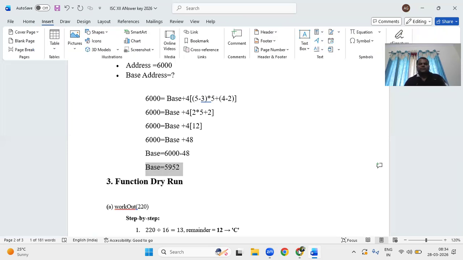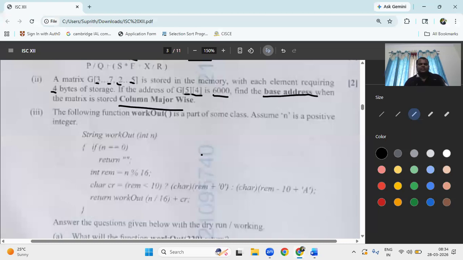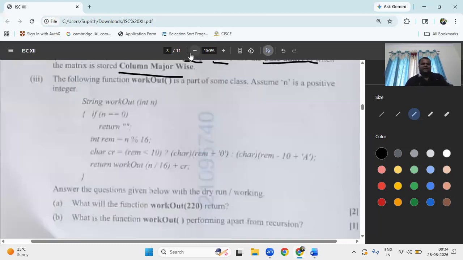Okay, next question. Marvin has prepared all these things. It is not tricky. The following function named workout is a part of some class. Anyway, a method comes inside the class only, right? Assume n is a positive integer. It means it accepts only positive values greater than 0, starting from 1, right?